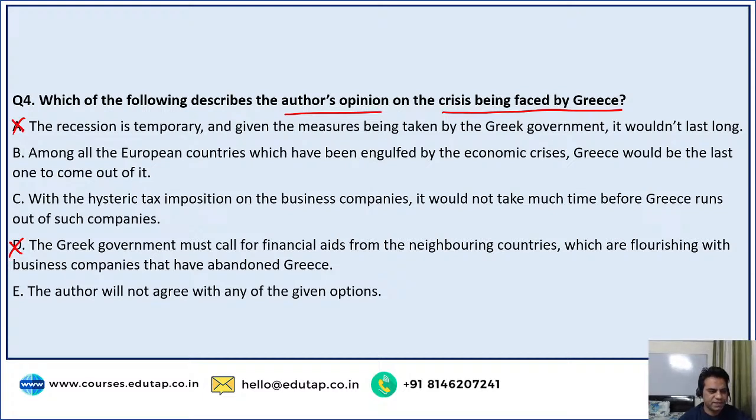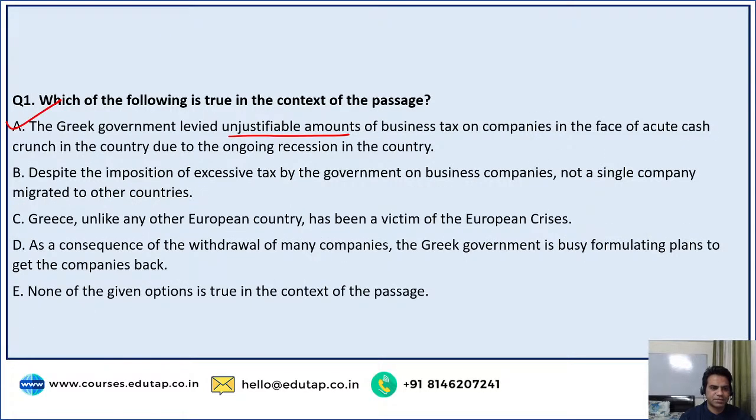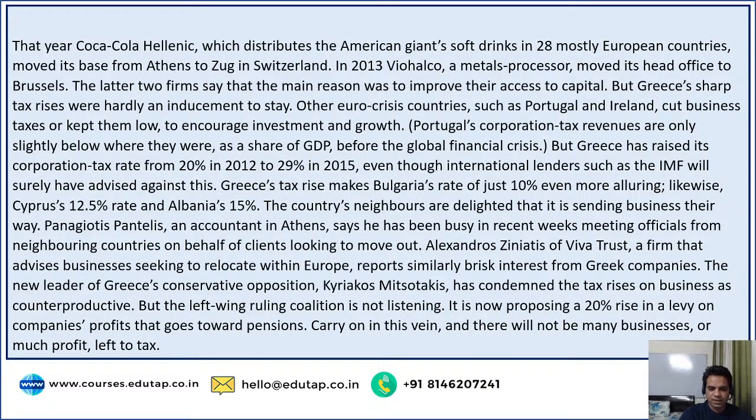So out of B and C, the author's opinion was that with the hysteric tax imposition on the business companies, it would not take much time before Greece runs out of such companies, and that was given in the last sentence. See, it is now proposing a 20% rise in the levy on companies' profit that goes towards pensions.